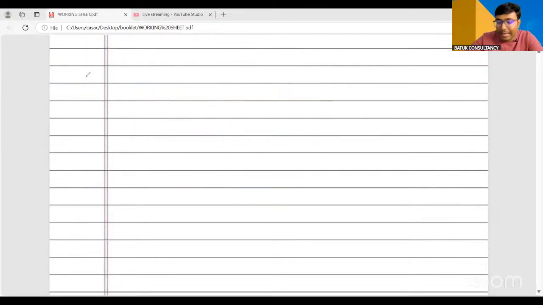Now, as in our GSTR 1 return, we have to show the exempted supply, the not taxable supply, the nil rated supply. Now the question is, we have just discussed, when we are declaring a particular sale,